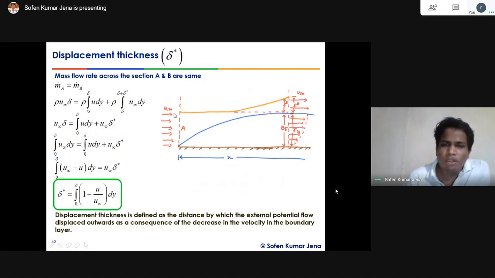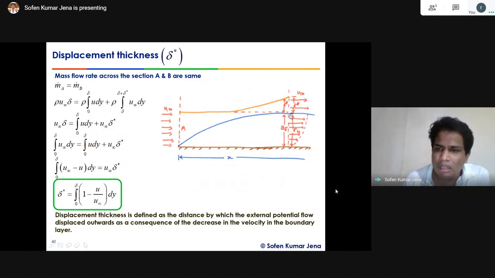The amount of flow that is coming here should be the amount of flow that goes away from any section of the boundary layer. But what happened? The velocity here is very high, but the velocity at the vicinity of the solid surface is equal to 0 within the boundary layer. That's why it takes a parabolic profile to accommodate the same amount of incoming flow, to pass the same amount of flow at any cross section.